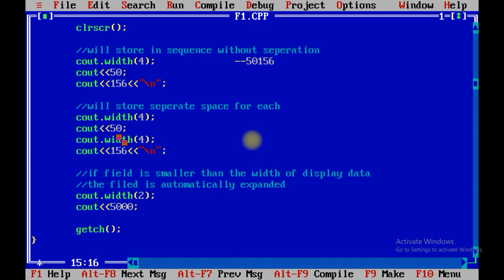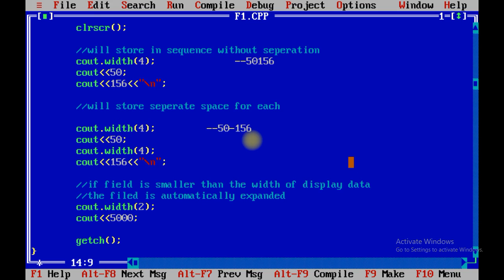For the 50 and 156 I have created separate space, 1 2 3 4 for the first cout and 1 2 3 4 for the second cout. The value of the first cout is 50 and the value of the next cout is 156.